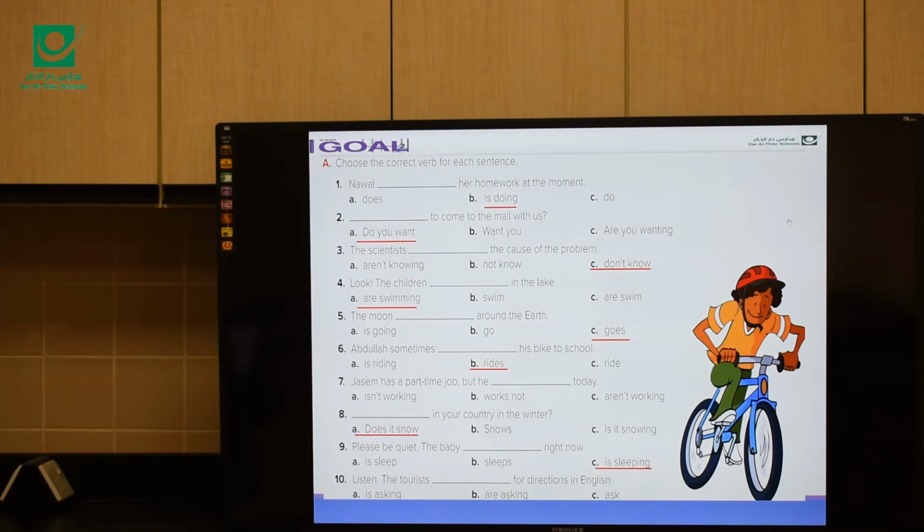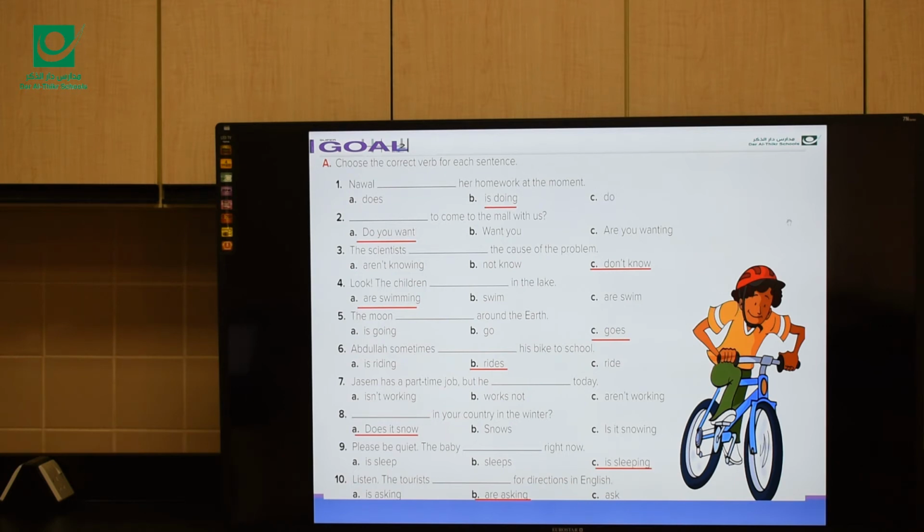Listen. The tourists [blank] for directions in English. Listen, look, now, at the moment. All of these words refer to the present progressive. So the tourists, plural, we can say they here. So they is asking or are asking? The correct answer is are asking. Listen, the tourists are asking for directions at the moment.